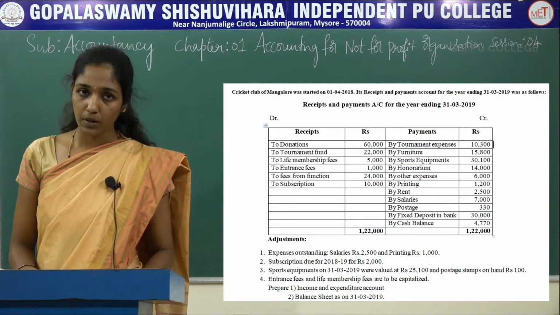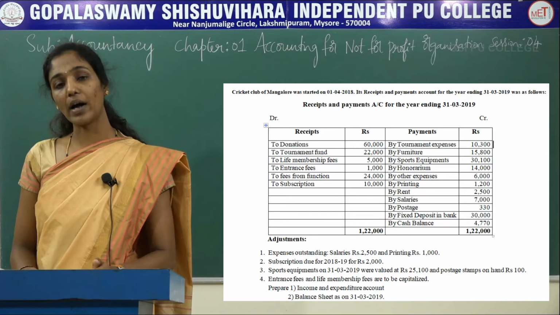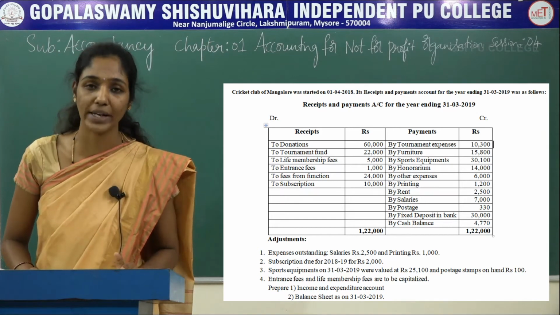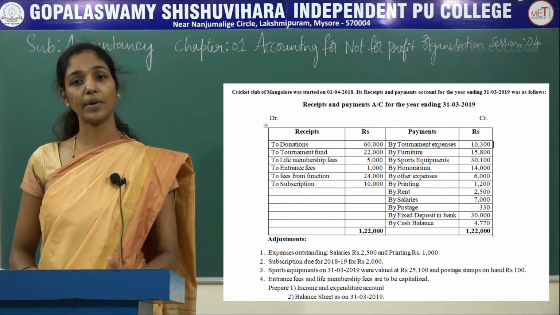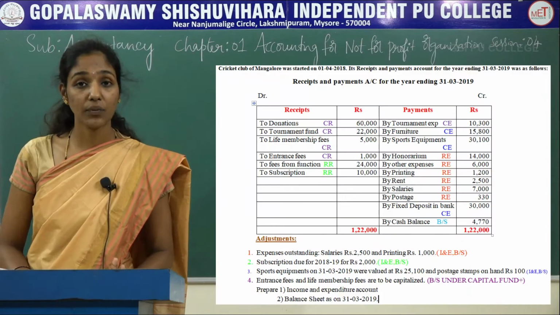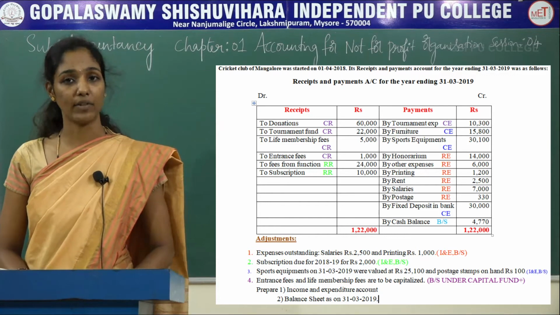For this purpose, you should classify all the items given in the receipts and payments account into capital receipts and capital expenditure, and revenue receipts and revenue expenditure. So now let's classify them into capital items and revenue items.